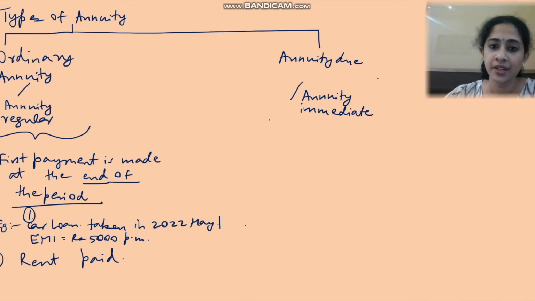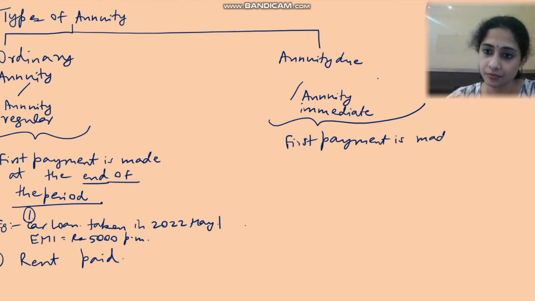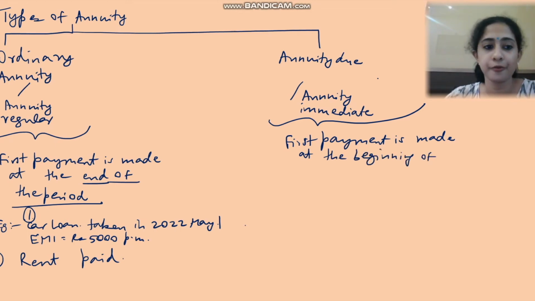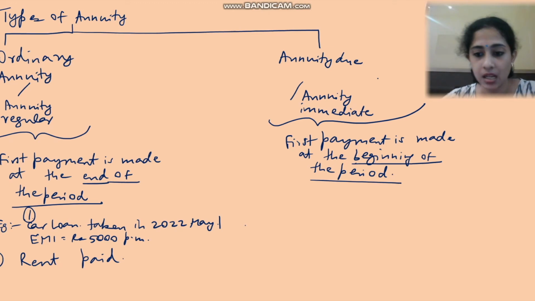Let's move on to the next type of annuity, which is annuity due or annuity immediate. Here the first payment is made at the beginning of the period. This is an annuity immediate.